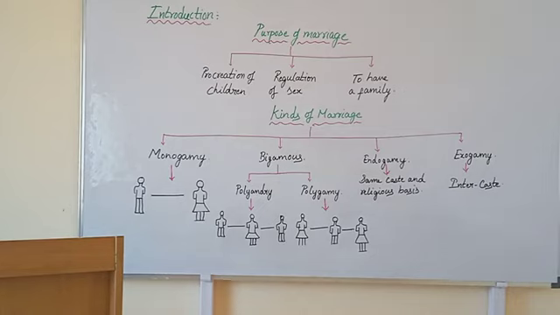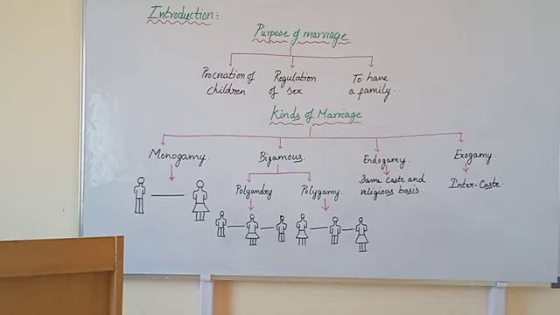Monogamy means when one man marries only one woman, that marriage is called a monogamous marriage. And the second one is bigamous marriage.